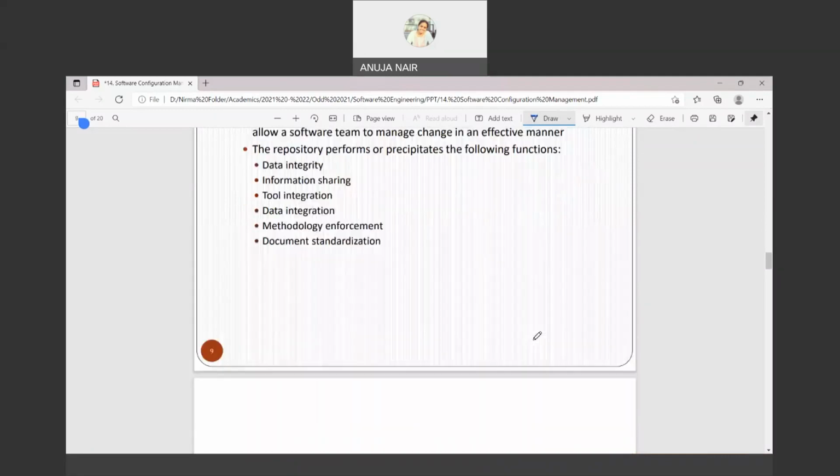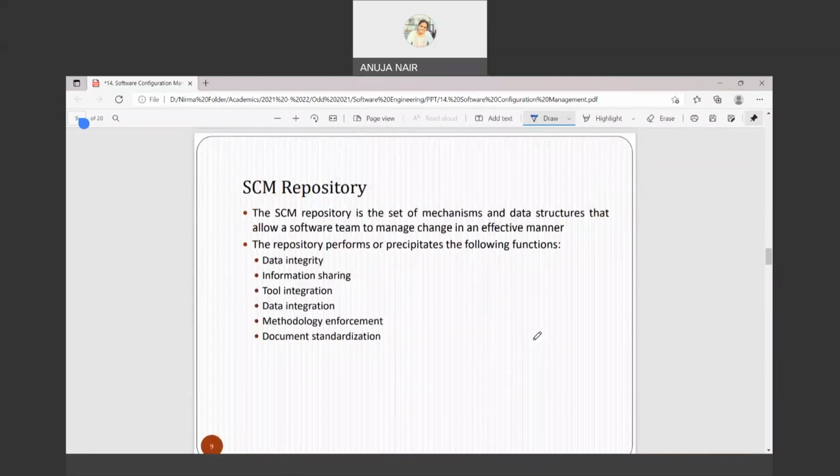What is a repository? Repository is nothing but where you save something, right? Like we have a repository of books. So what is that? You have all the books which are present over there, right? So when I say that I have a data set, that data set is nothing but a repository, means it is a collection of data. So SCM repository का मतलब क्या है?